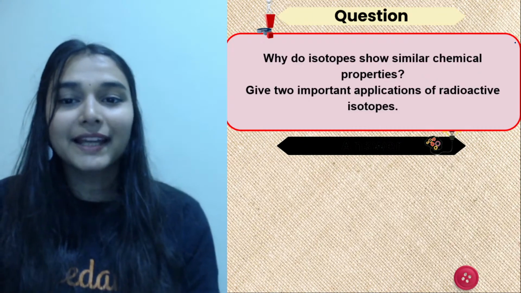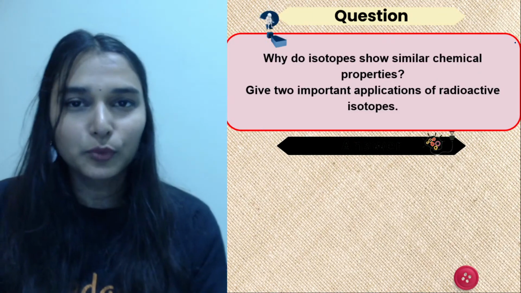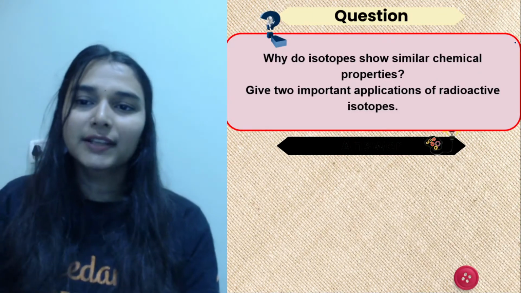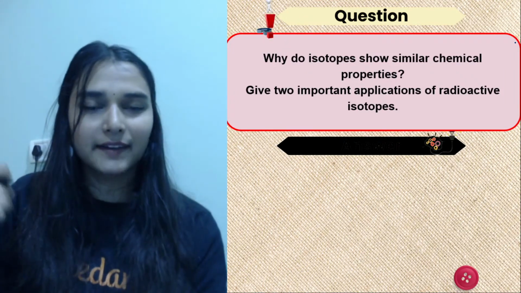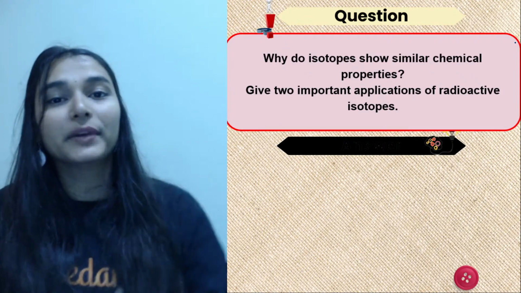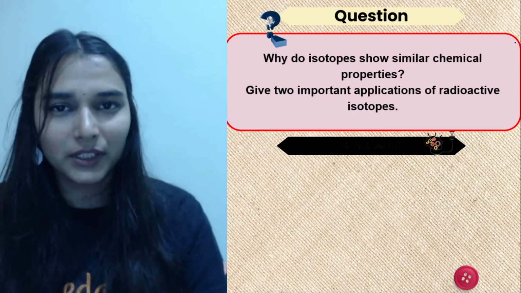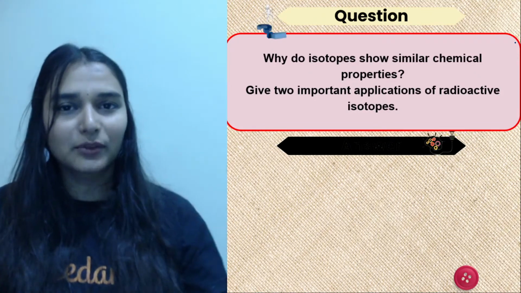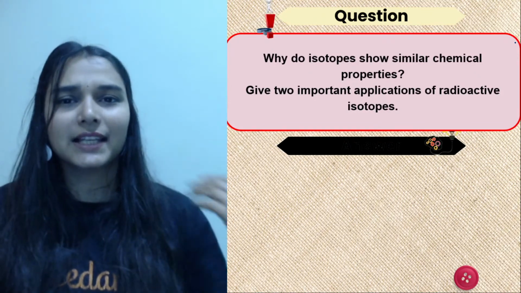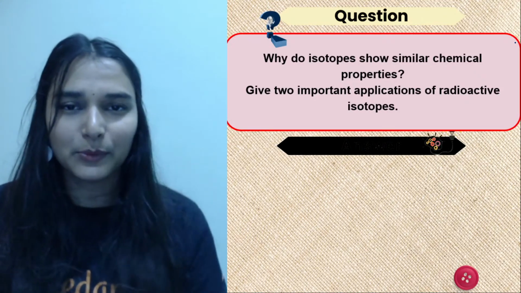The next one. Why do isotopes show similar chemical properties? We have discussed this point. They have same valency, है ना? And everything starts from the atomic number. Atomic number ही same है उनका. So you can continue with same proton, same electron, same valence electron, same valency, same chemical property.